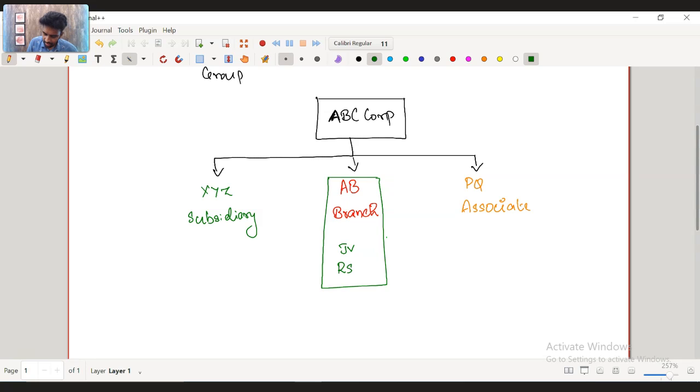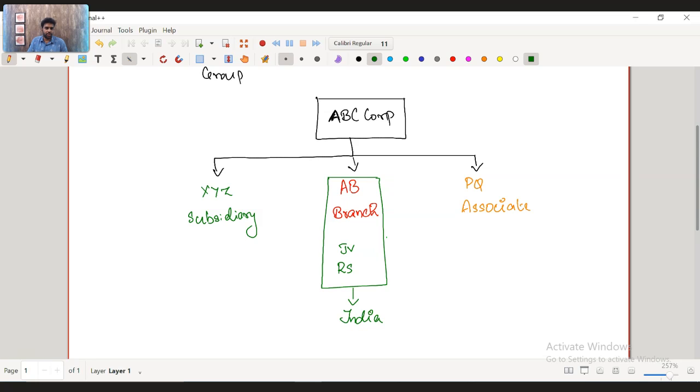RS group. Let's say, for example, this branch is in India and ABC has created a branch in India, and they have a joint venture with RS group and do business together. A simple example is Hero Honda, where when Honda came here, they created a Honda branch from Japan, and they joint ventured with Hero motorcycles and jointly built motorcycles together.